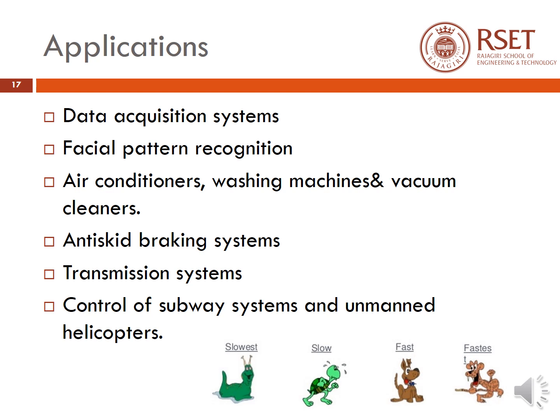Fuzzy logic systems can be used for creating various applications like data acquisition systems, facial pattern recognition, air conditioners, washing machines and vacuum cleaners, then anti-skid braking systems, transmission systems, and the control of subway systems and unmanned helicopters. So these are some of the applications of fuzzy logic.